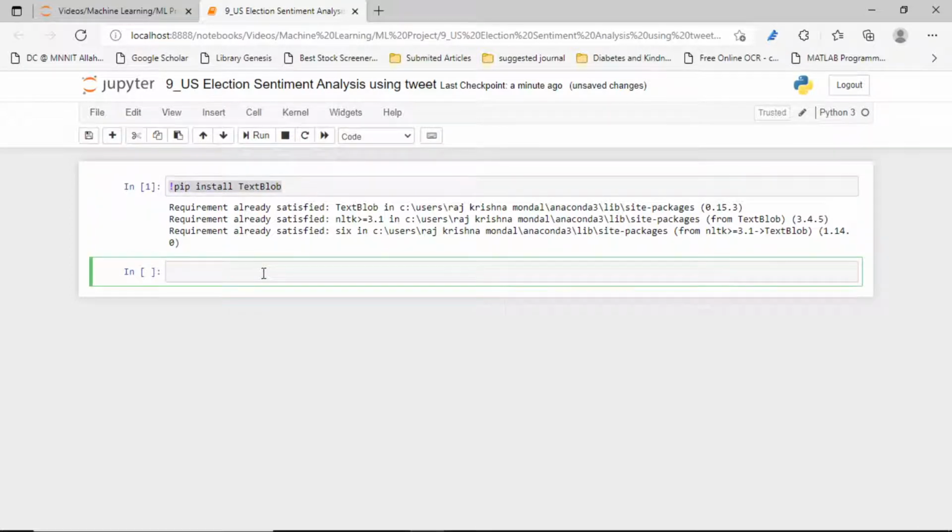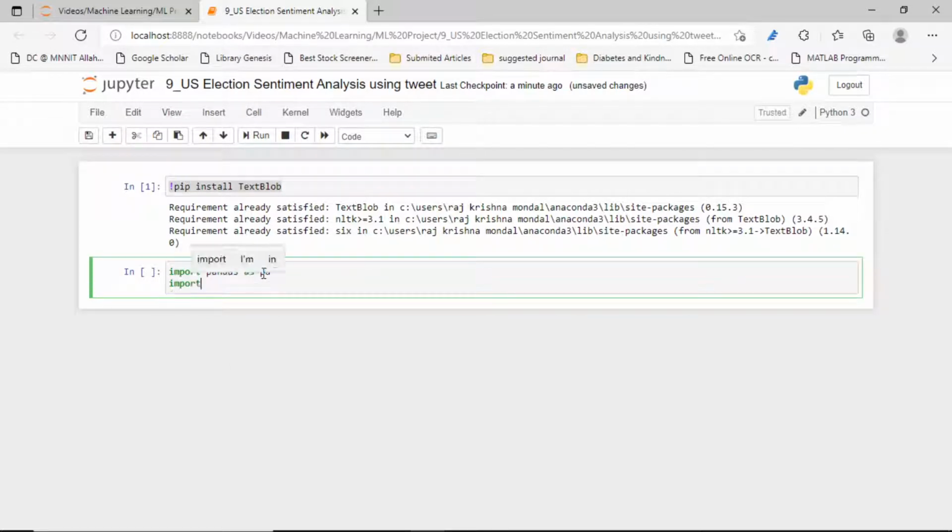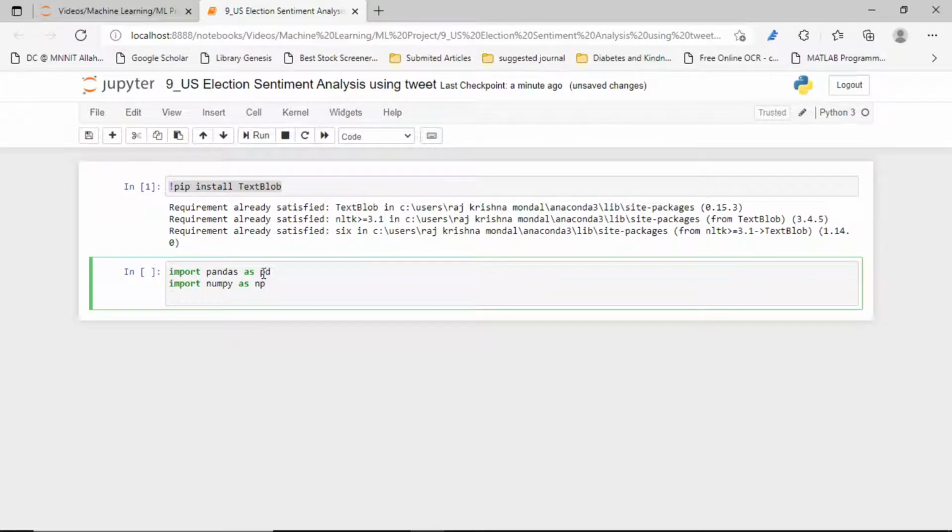So now let's import the necessary libraries that we require. As regular, we have to import pandas as pd, then numpy as np, and then matplotlib for plotting.